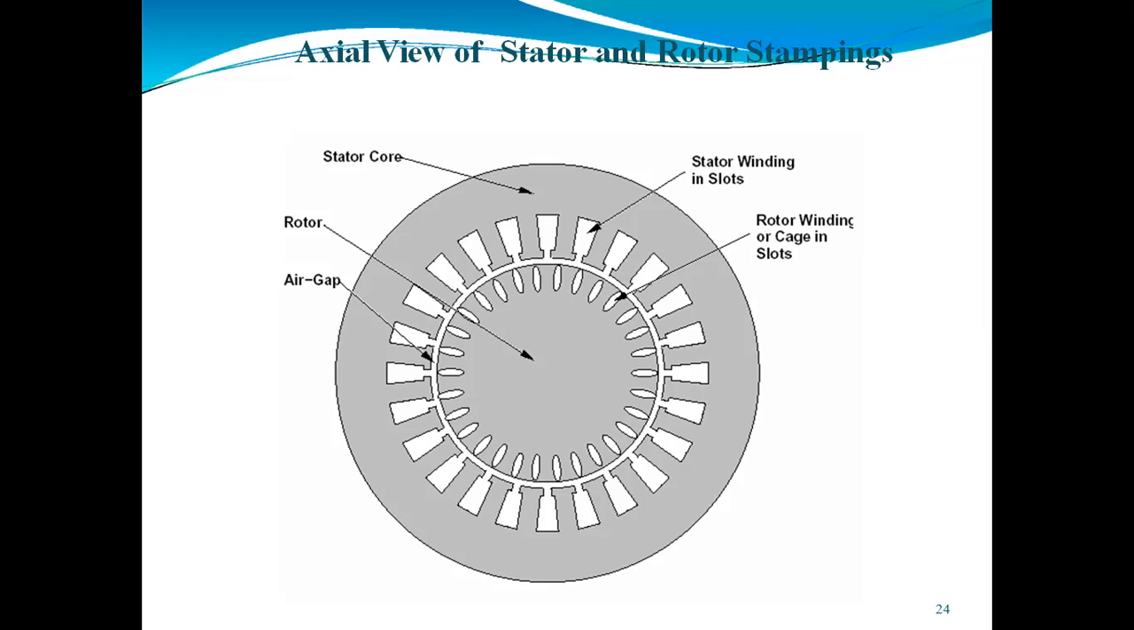Its construction is very simple as compared to the slip ring induction motor, and it will require very little maintenance because here we are not using the brushes and the commutator. If you see the differences between the slip ring and the squirrel cage induction motor, the slip ring induction motor's construction is very complicated because of the presence of brushes and the commutator. About the squirrel cage, its construction is very simple because there is no need for brushes and the commutator.